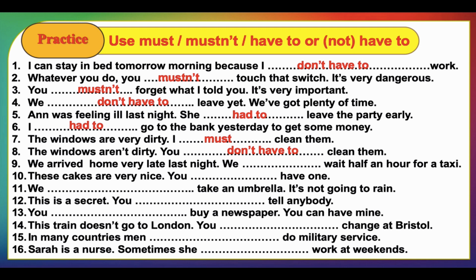Okay? So we arrived home very late last night. We wait half an hour for a taxi. Let's say whenever we have an obligation in the past, we certainly don't think a lot. We should use had to. We had to wait half an hour for a taxi. These cakes are very nice. You have one. So someone would impose an authority over you. So he would say, you must have one. We take an umbrella, it's not going to rain. We don't have to take an umbrella, it's not going to rain.